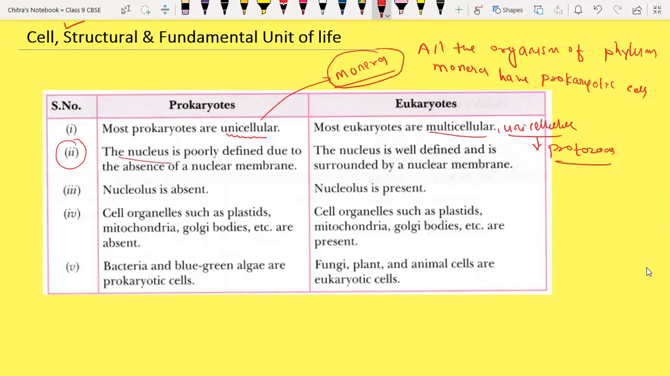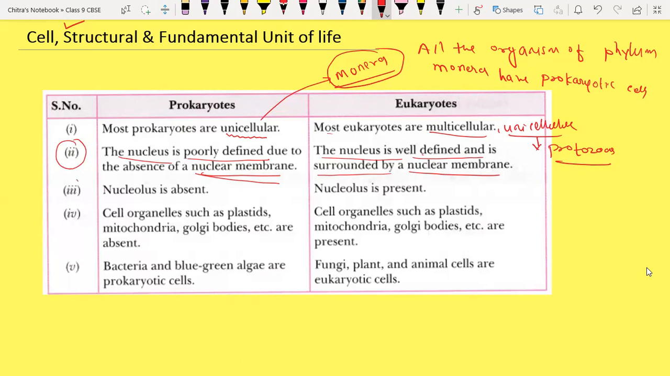The nucleus is poorly defined, means it is not well defined due to absence of nuclear membrane. Due to absence of nuclear membrane, it appears like a dense structure at the center of the cell. But in eukaryotic cell, the nucleus is prominent, means it is well defined, and it is surrounded by the nuclear membrane. That's why it is well defined structure.